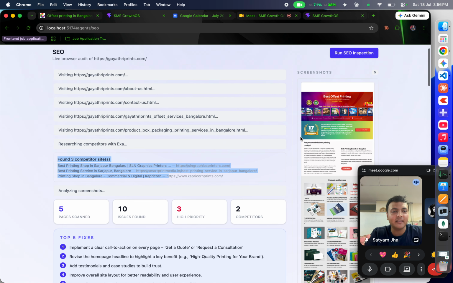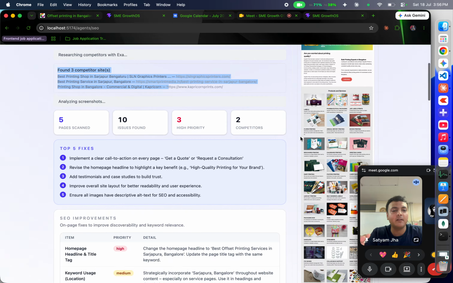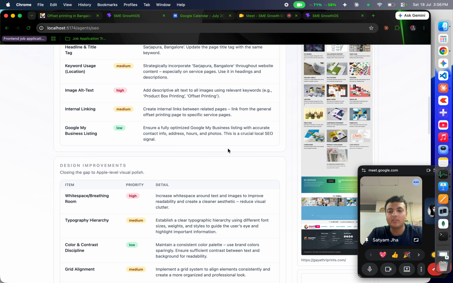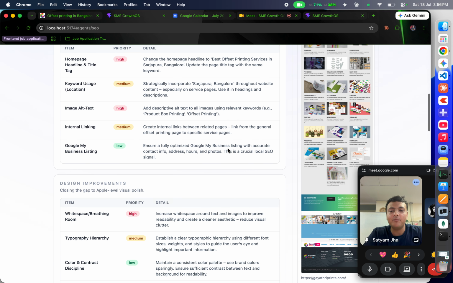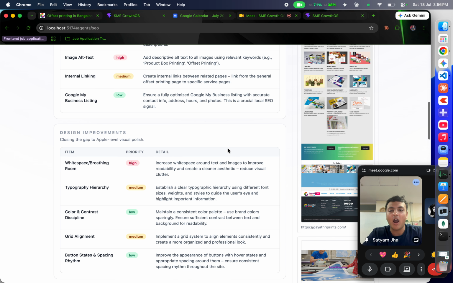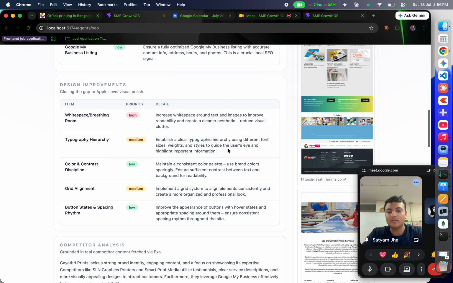Also, we have a side by side of the screenshot taken by our agent to see what we fed to him. So it's not just SEO improvement, but design improvement, like how the user is going to be on that flow, how it is going to work. So that's all we did.